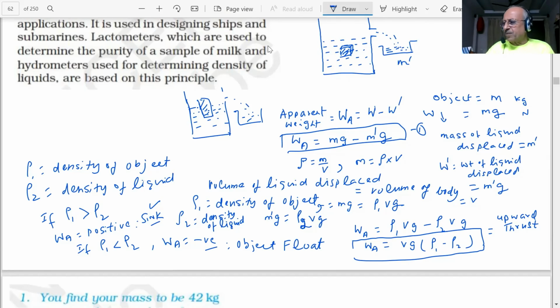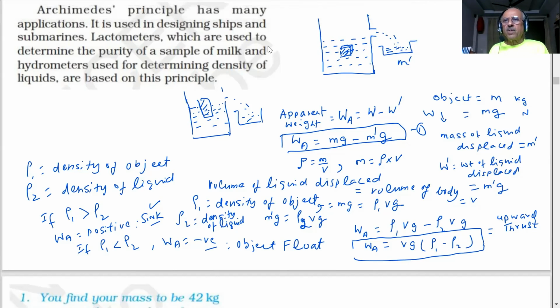So if you want the objects to float, what should you do? Their density should be less than the density of the water. If the density of the objects is less than the density of the water, what will happen to them? They will float. If the density of the object is more than that of water, what will happen? It will sink. So why does the ship not sink then?